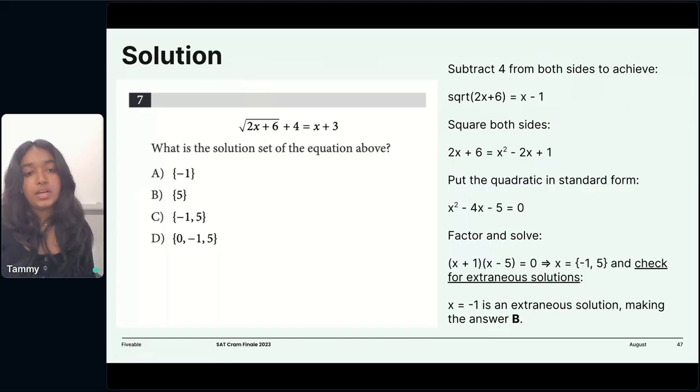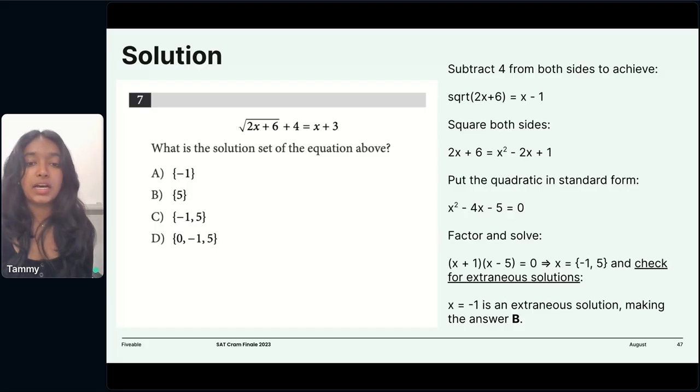If you compare the left-hand side and the right-hand side of the equation, when x is equal to -1, you won't get the same values. However, if you do it for x equals 5, then you will get the same values. You will get that the left-hand side is equal to the right-hand side, making the equation legit, right?